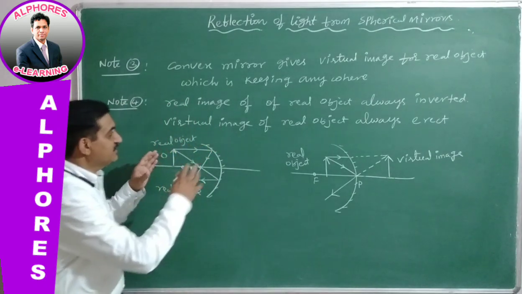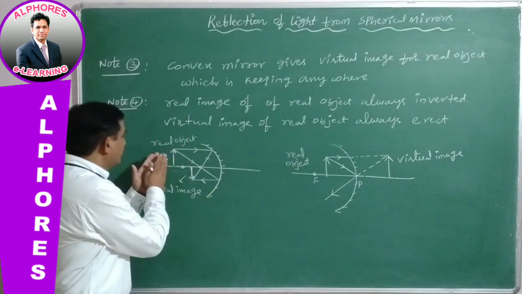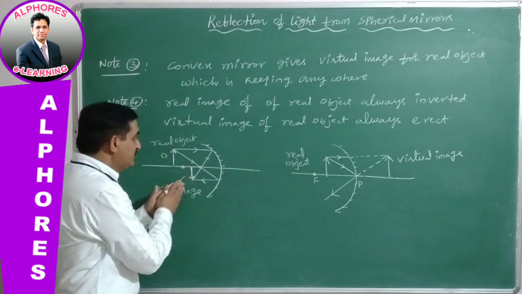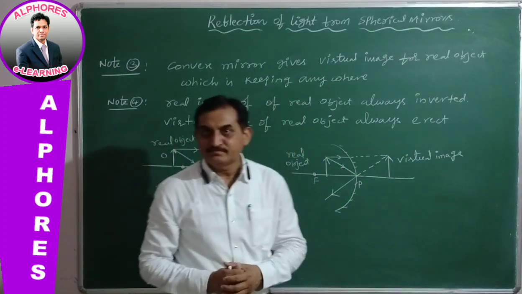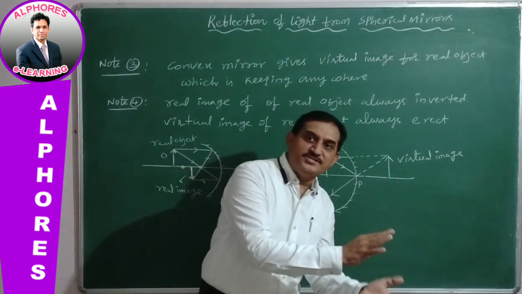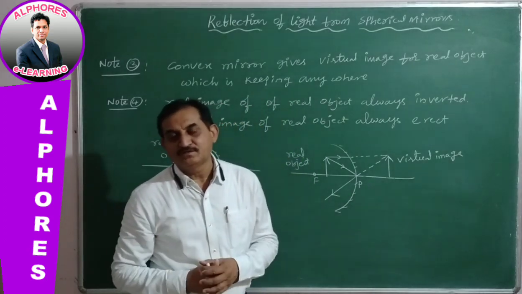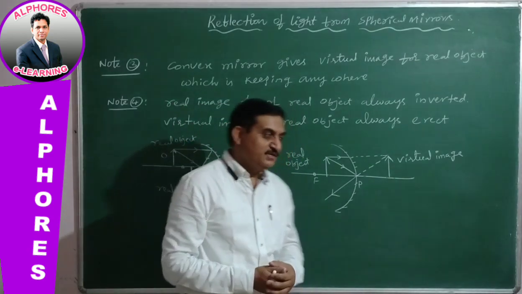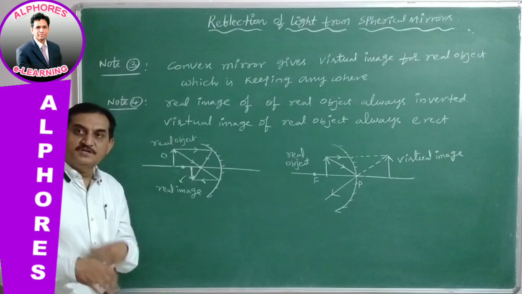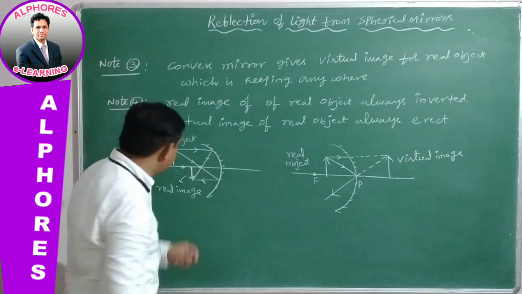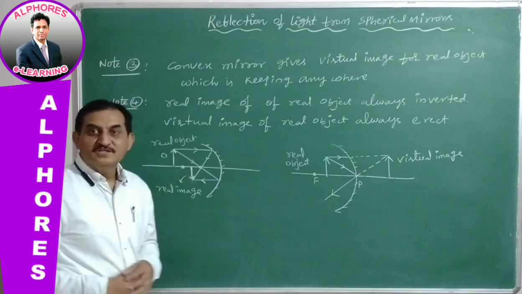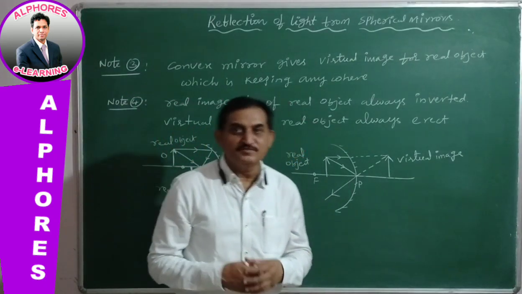Where the object is real, then for the real object the real image is inverted, for the real object the virtual image is erect. If the object is changed, instead of the real object, we change to a virtual object, for virtual object the result will definitely change. So there may be a chance that there is a real image, and that real image will be erect.